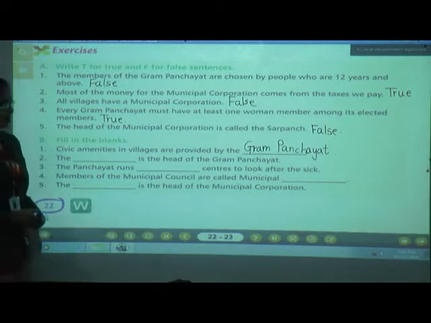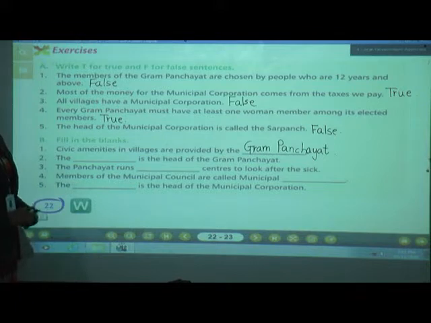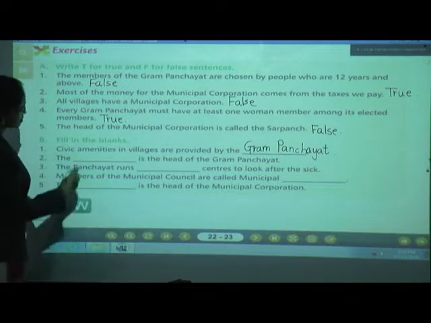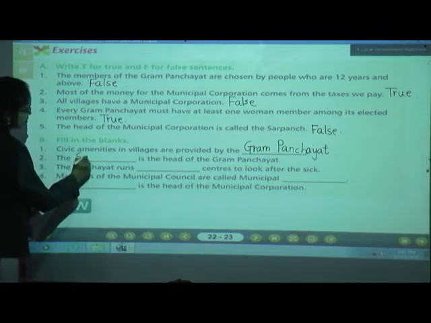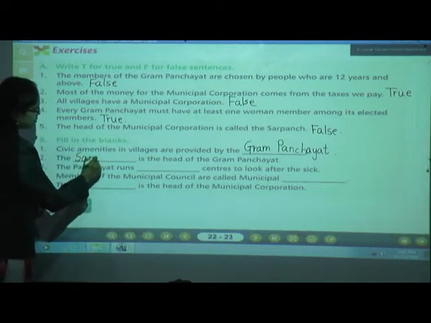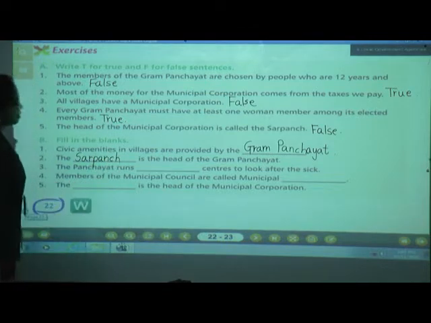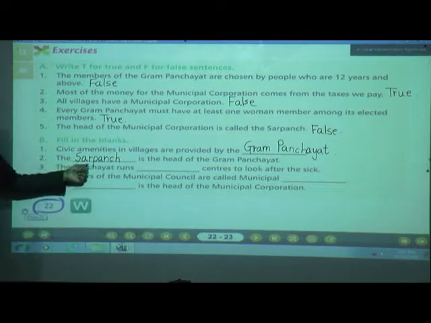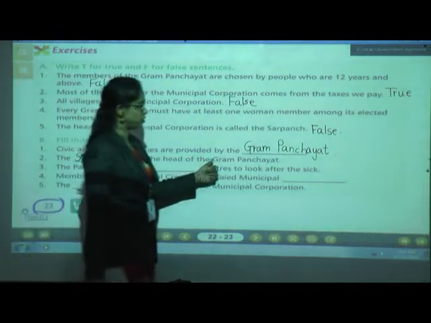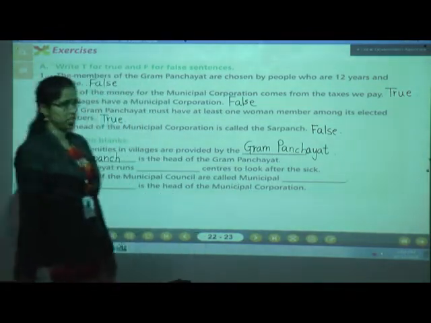Yes, correct. The answer is what? Sarpanch. Come on, tell me the spelling of Sarpanch. S-A-R-P-A-N-C-H. What is the answer? The Sarpanch is the head of the Gram Panchayat.